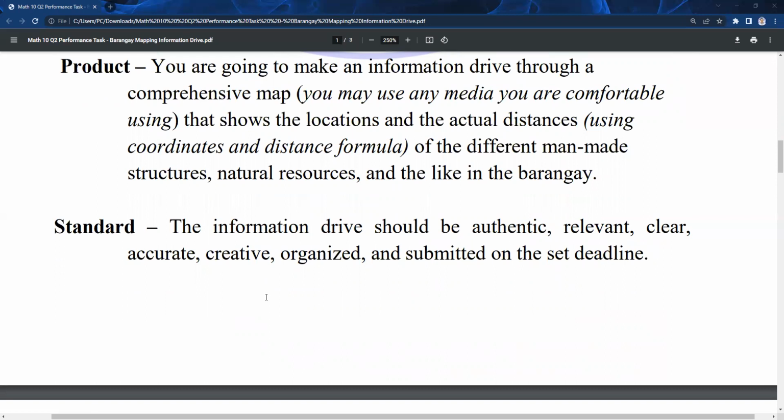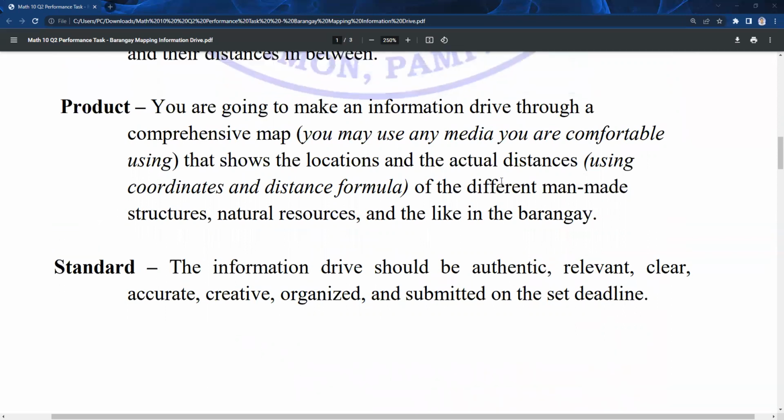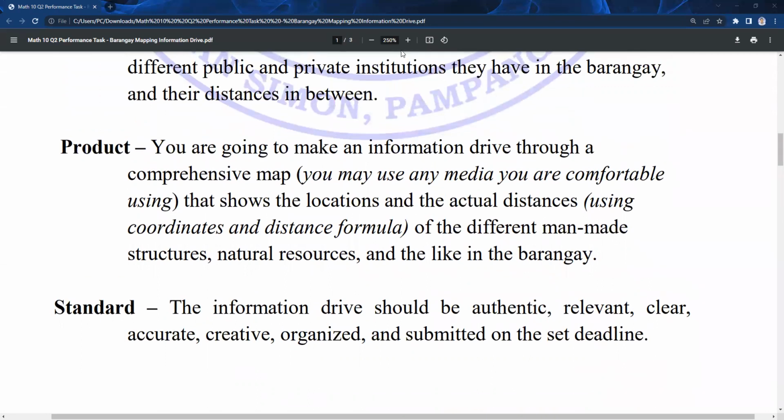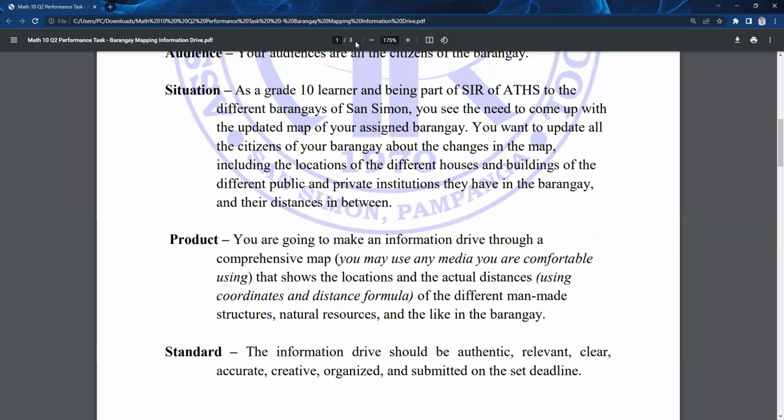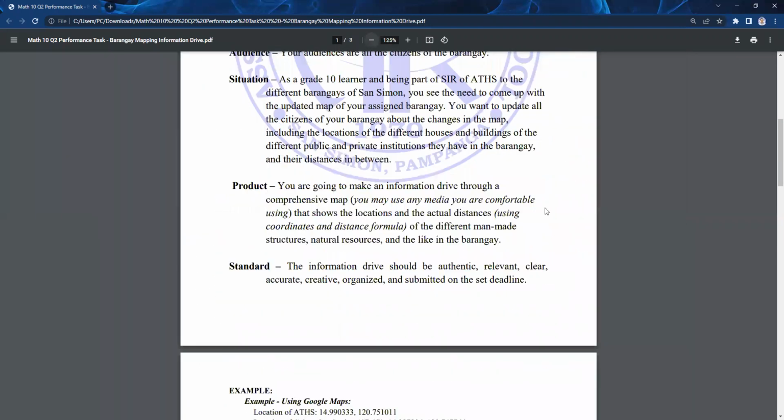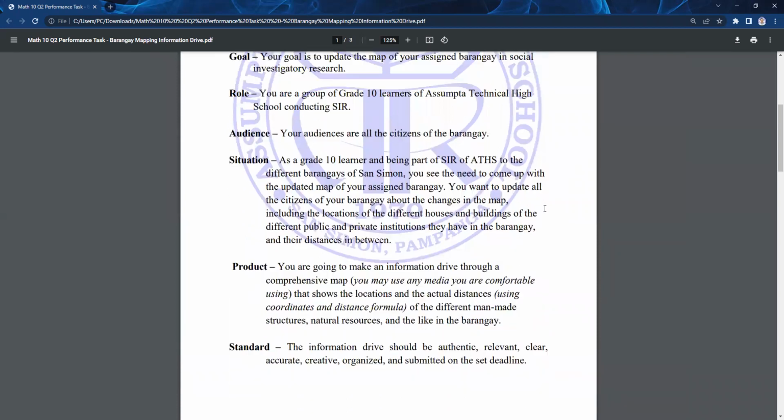So for this performance task, you will be needing the help of the Google Maps. And from the Google Maps, you will be able to see and identify the different locations, actual locations of the different structures that you want to focus in your performance task.